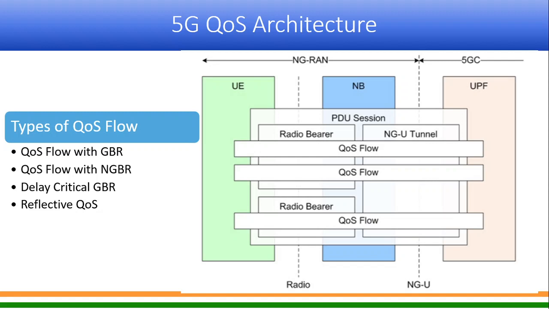Then suppose there is a private industry which wants 5G services from one operator in a particular area. So they can create a slice for them and give it completely to them to use and manage. So these will be the main use cases of the slices, and then certain slices will be service based, right? The first type which I said is based on MVNO and industry. Second would be service based, and there also there will be some industry involved.